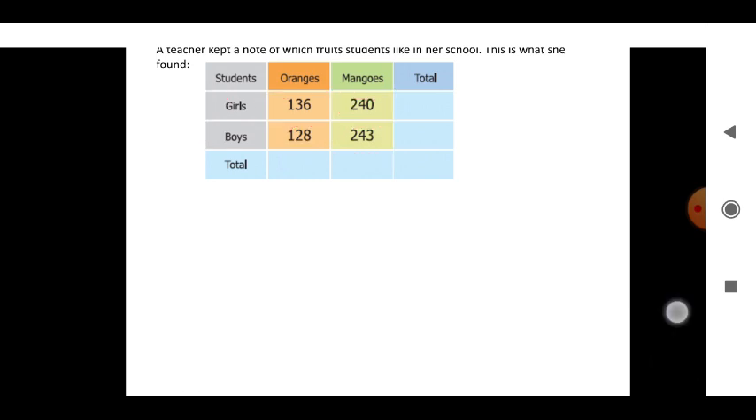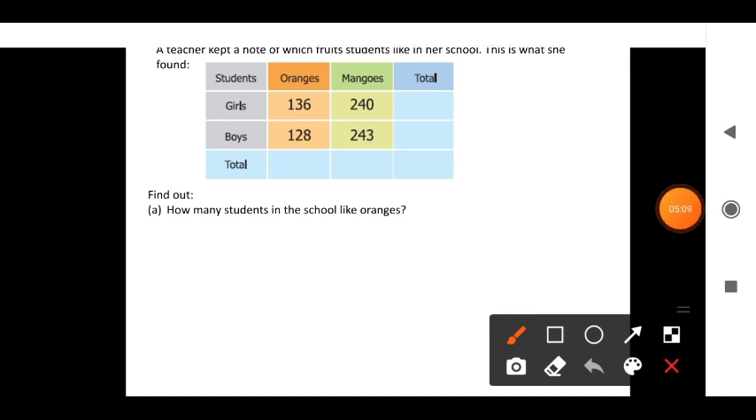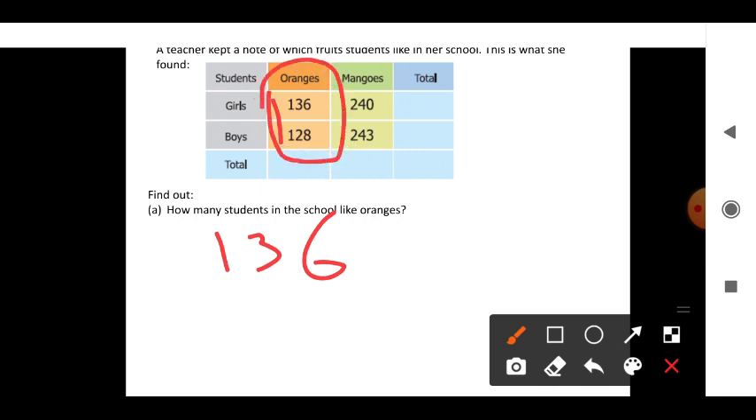So what is the total? Total you have to find. How many students in the school like orange? See, you know that already. They are not given particularly how many girls like orange or how many boys like orange. Here the total number of students who like orange you need to find. So total number means you have to add 136 and 128, because only orange is asked. So how many students like orange, both girls and boys?